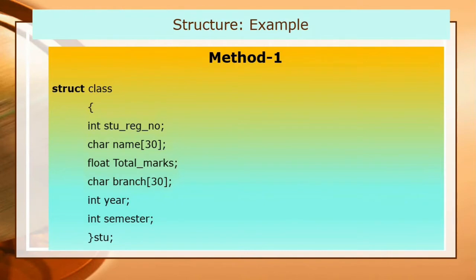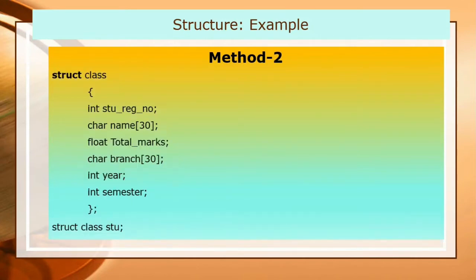So there are two methods I explain here. The first one is here: after the closing curly brace, you just write down the variable name, then close with a semicolon. Another method is you can use such a declaration anywhere in a C program: struct, then the structure name, then the variable name, just like struct class stu. Class is a valid C identifier. Here you can change the name, whatever name you want to declare. So there are two methods by which we can declare the structure variable.